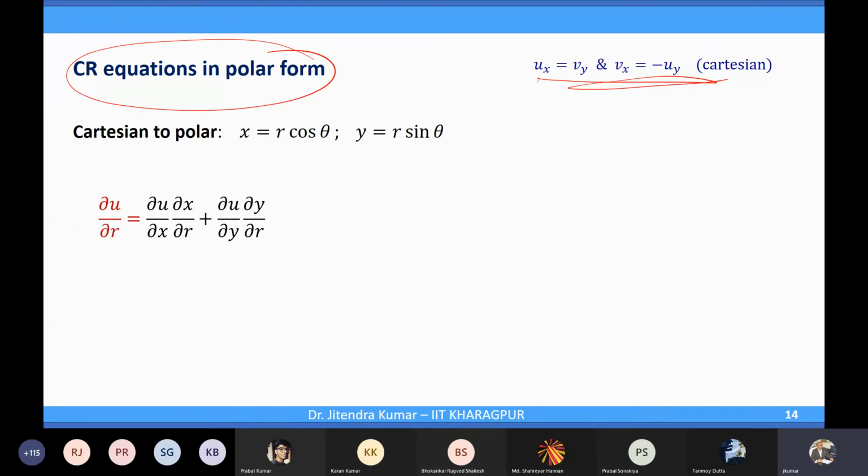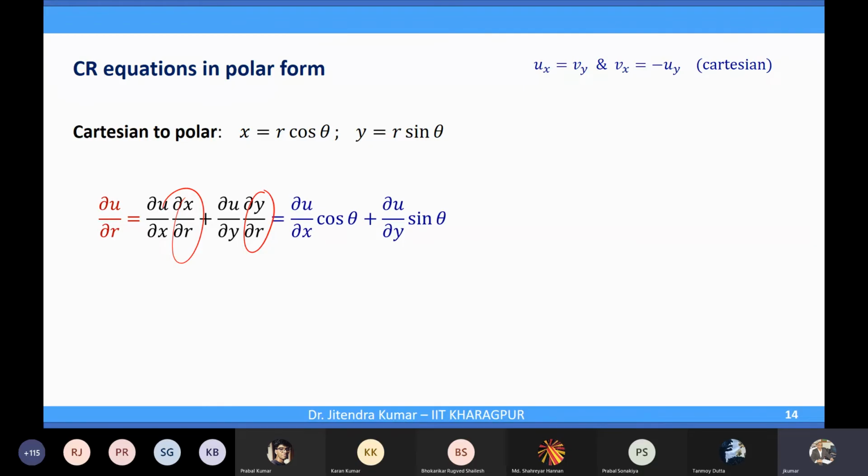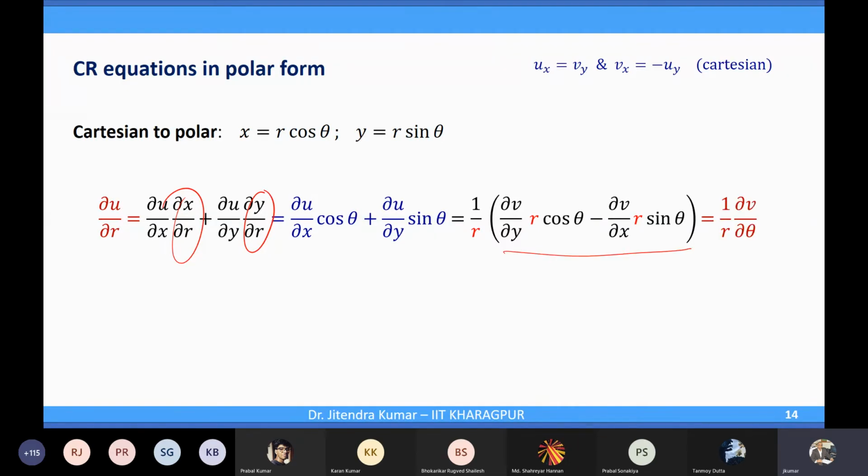For polar form, you need u with respect to r and theta. So you compute del u over del r by the chain rule, and I will just skip the details, because it is the simple chain rule. You substitute the desired values del x over del r and del y over del r, and then you will see that this is nothing but 1 over r del v over del theta.